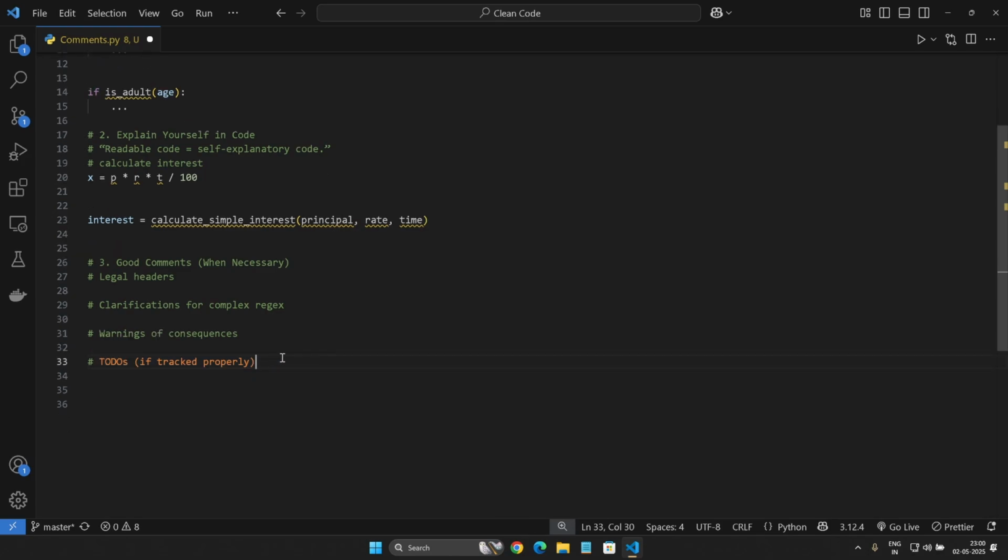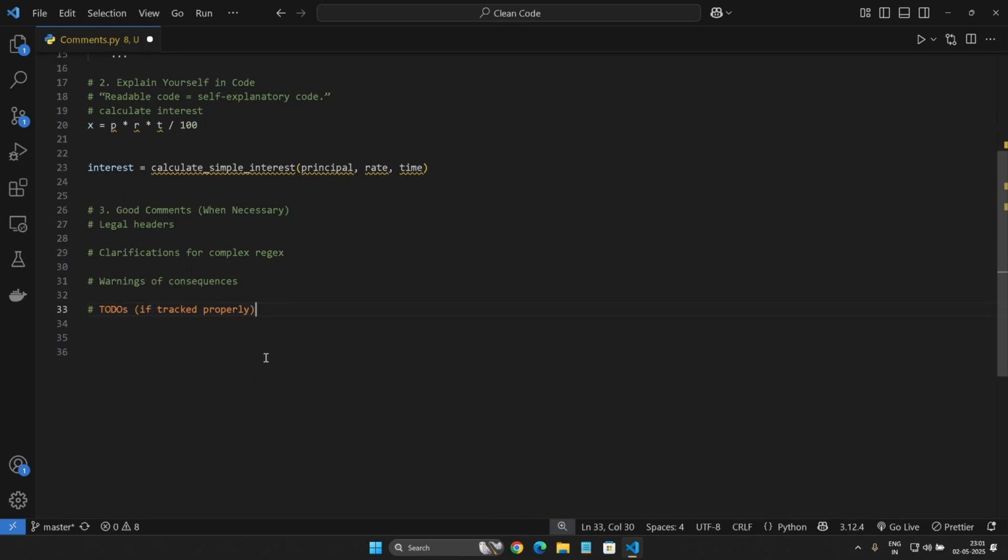For example, to achieve a function, maybe there are some steps or setup that need to be done, and there you can comment those necessary steps. Here we can see an example where a comment is actually necessary. We can add a comment to explain what these H's and S's mean in this regex.